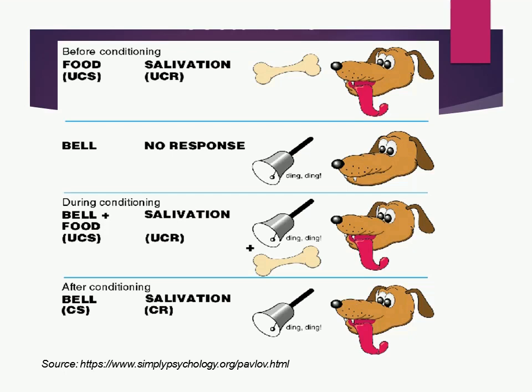Now here we don't have to give food to the dogs. The bell itself is able to give rise to the conditioned response of salivation among the dogs. So this is the process of classical conditioning.